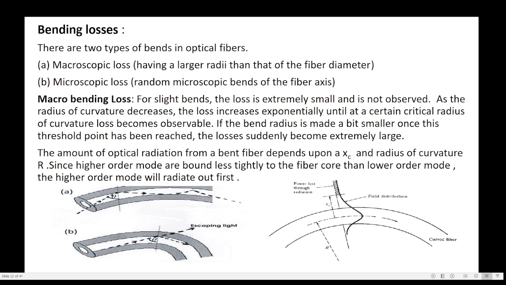Since higher order modes are bound less tightly than lower order modes, the higher order modes will radiate out first. Thus, the total number of modes supported by a curved fiber is less than in a straight fiber. In this figure, this represents the lower order mode.